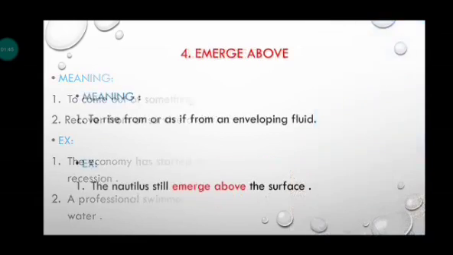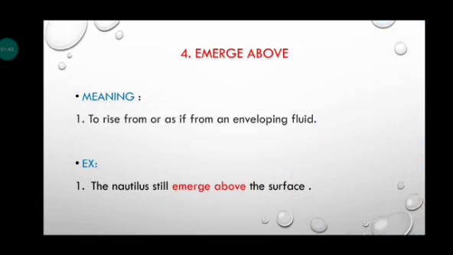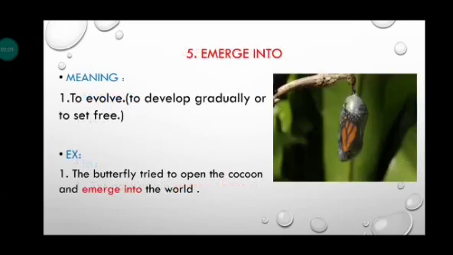The fourth phrasal preposition is emerge above. Its meaning is to rise from or as if from an enveloping fluid. Its example is: the Nautilus still emerged above the surface. The fifth phrasal preposition is emerge into. Its meaning is to evolve or to develop or to be set free. Its example is: the butterfly tried to open the cocoon and emerge into the world.